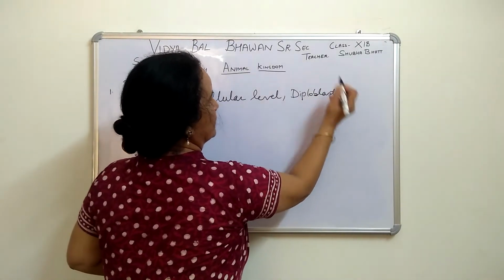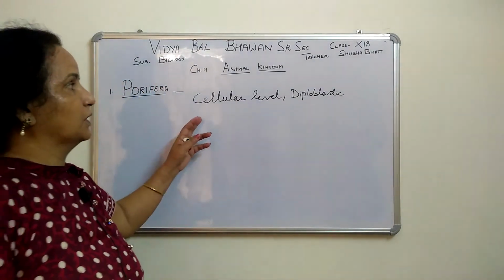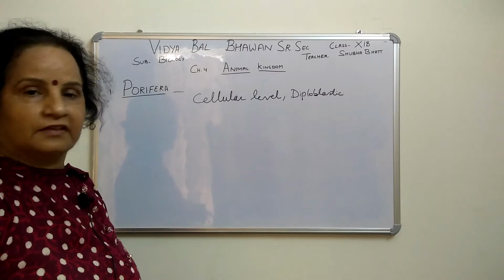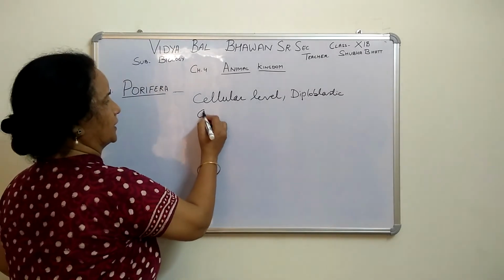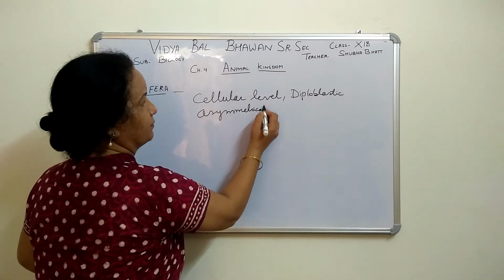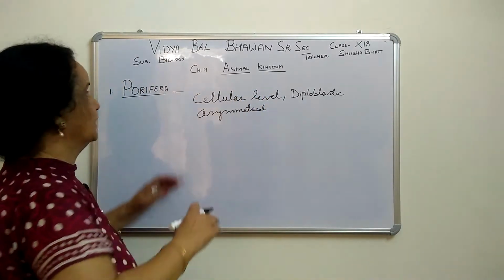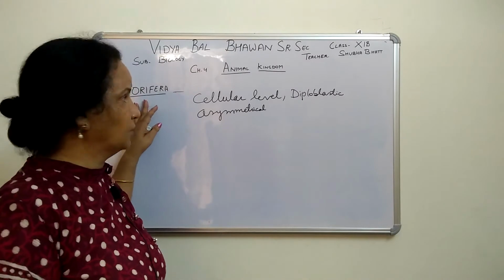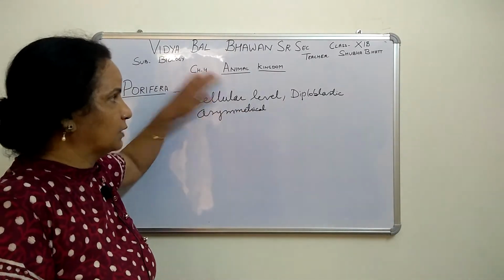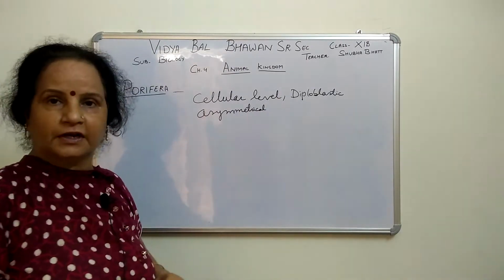Then we talk about symmetry, and these are asymmetrical. Since we are making these points the basis, the Porifera group is classified as cellular level, diploblastic, asymmetrical.